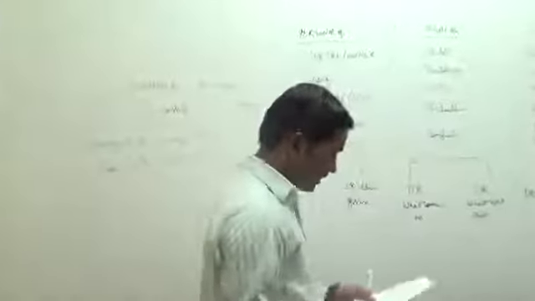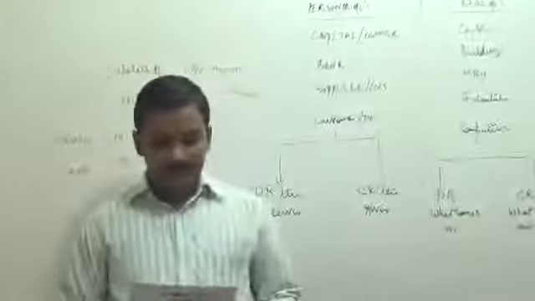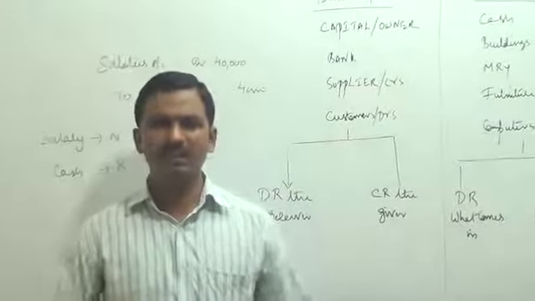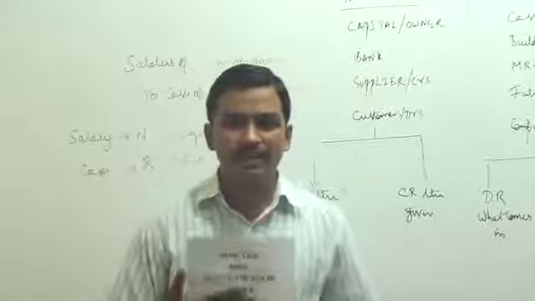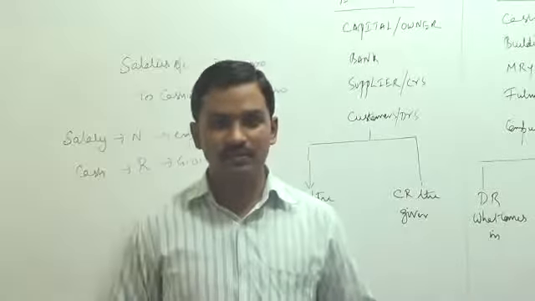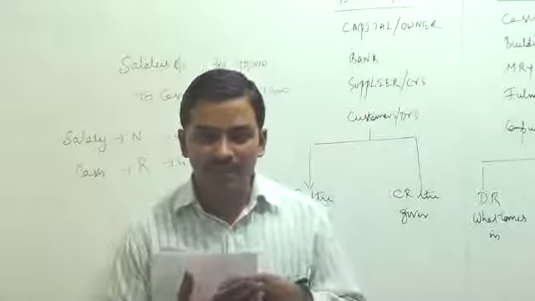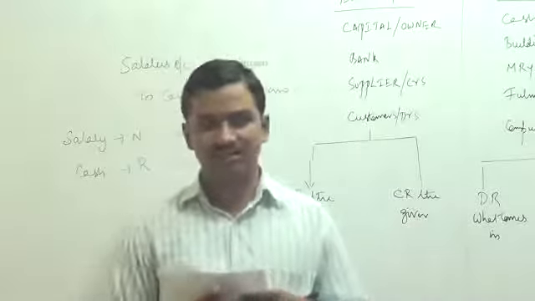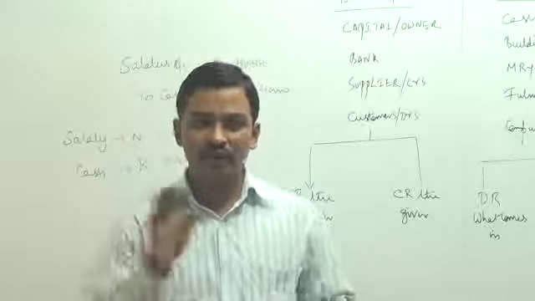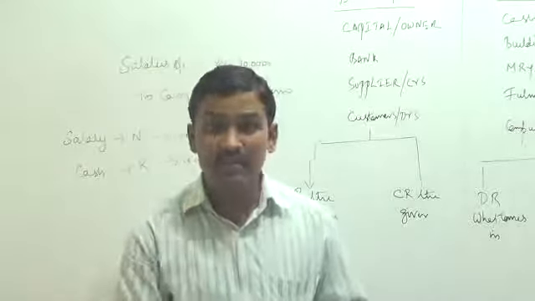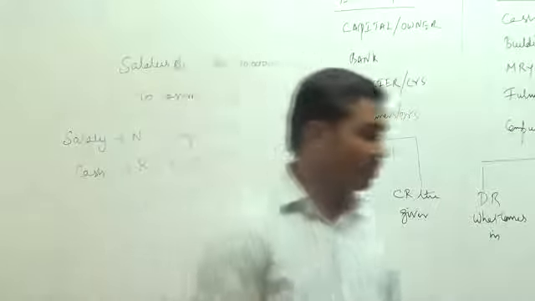Okay. Now let us take up the next transaction. Electricity bill paid in cash 10,000. Similar transaction. For an expense called electricity expenses, we are paying cash. Expenses called electricity are being paid in cash. So we have to record the expense called electricity expenses. And how are we paying the expenses? In cash. So how are you going to record the entry?